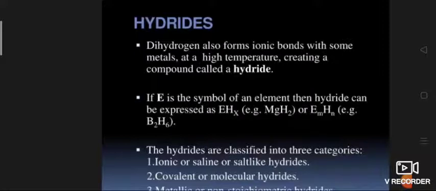These are generally represented by the formula EHx, where E is the other element and x is the number of hydrogen atoms. Example, calcium hydride, sodium hydride. Here E is the element and H is the hydrogen, x is the number of